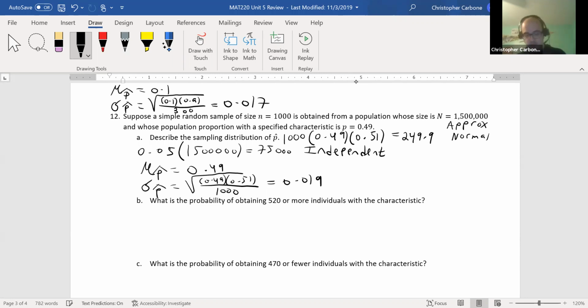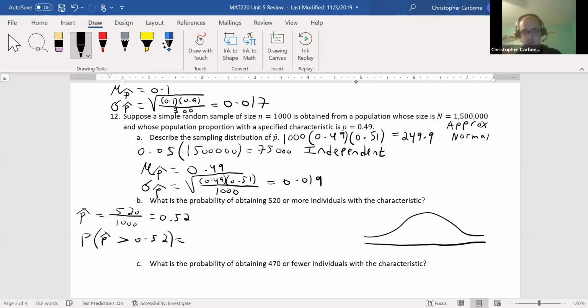Part B wants the probability of obtaining 520 or more individuals with the characteristic. So p hat is 520 divided by 1,000. This will give us 0.52. And the probability that p hat is greater than 0.52. So that's about this drawing. 0.49 is here in the middle. 0.52 would be down here. We want this area above it.